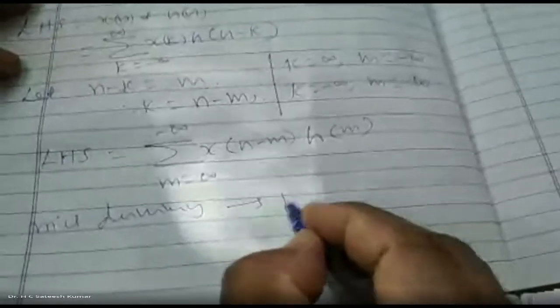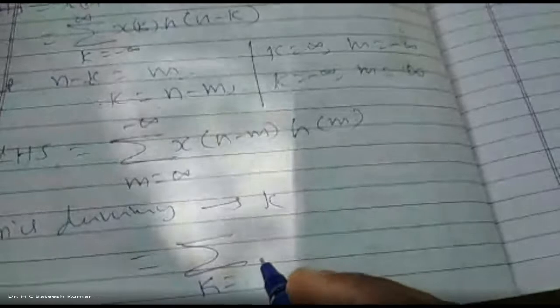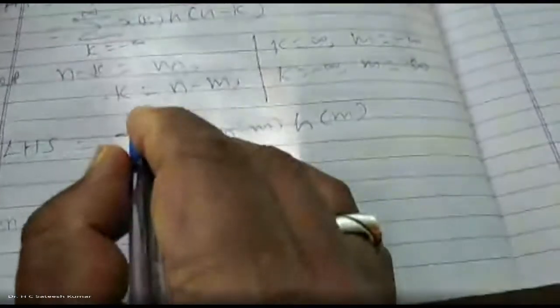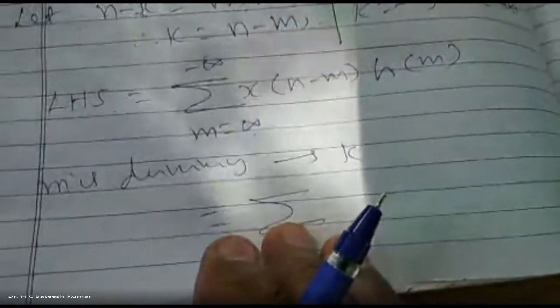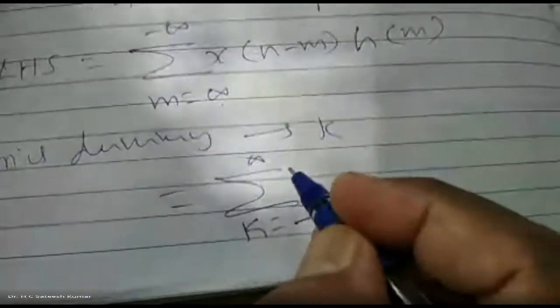It can be replaced by k, which is equal to summation k varies from infinity to minus infinity, or minus infinity to plus infinity, are the same, no? You will not get a negative sign because addition from 1 plus 2 plus 3 or 3 plus 2 plus 1, both are the same. Adding from this side or that side doesn't matter. Therefore, k varies from minus infinity to plus infinity.